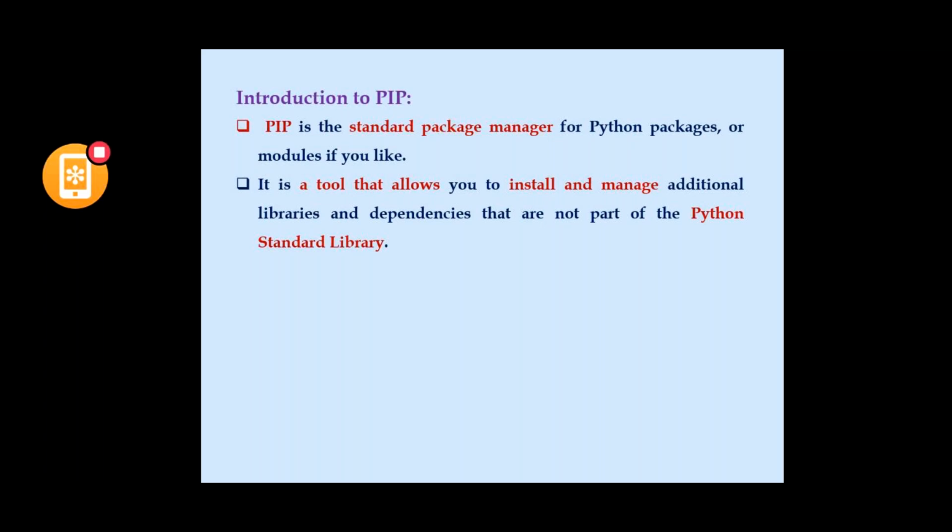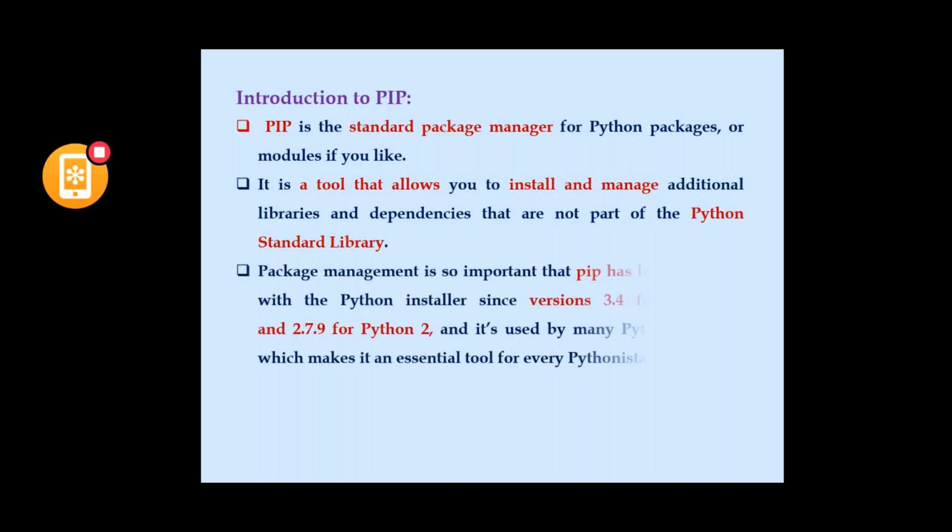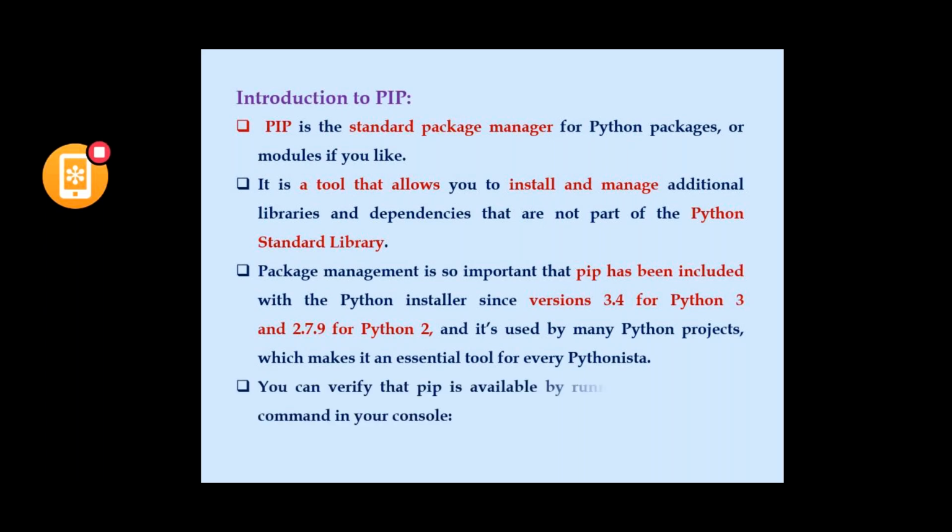So this standard package manager is included directly in the current versions like Python 3.4, Python 3, and 2.7.9, and for Python 2 it is used by many Python projects, but in previous Python versions it is not included. So we have to include that. How to include it is the question. So we have a command called,